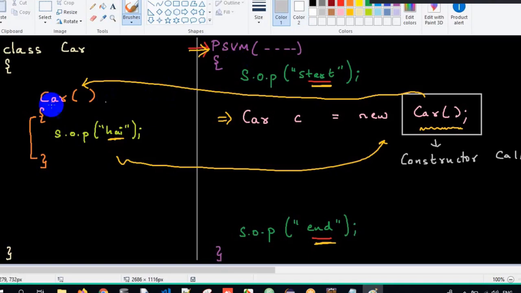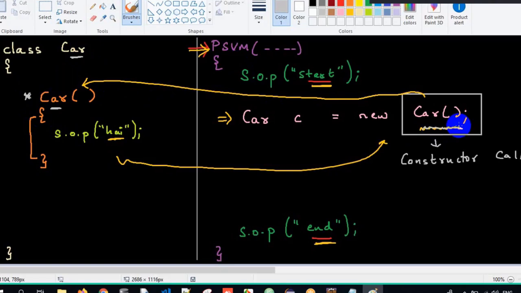If you closely observe, class name and constructor name are the same. Constructors will never have a return type, and constructors will get executed during object creation. So these are the few things we are supposed to understand when we talk about constructors. Got the basic idea of it here, right?